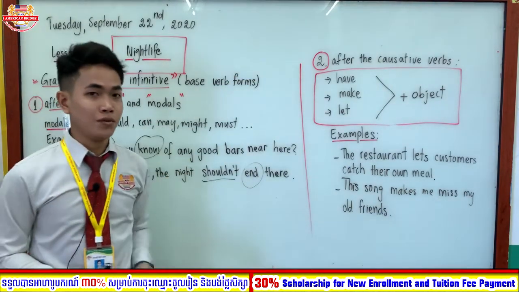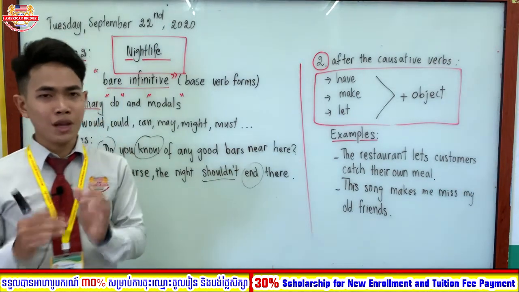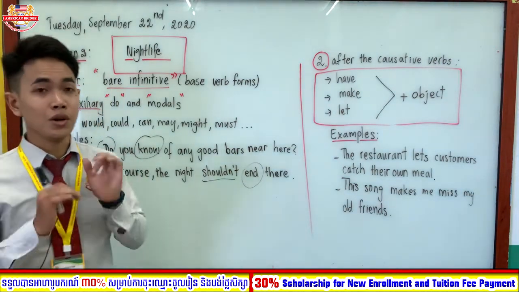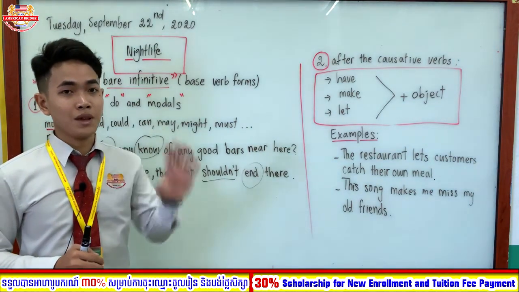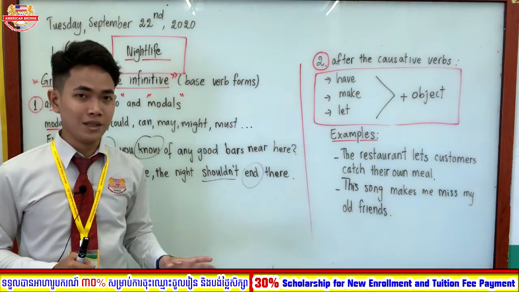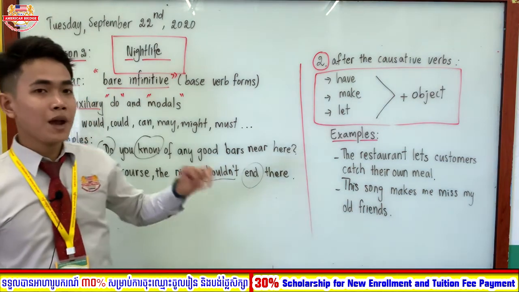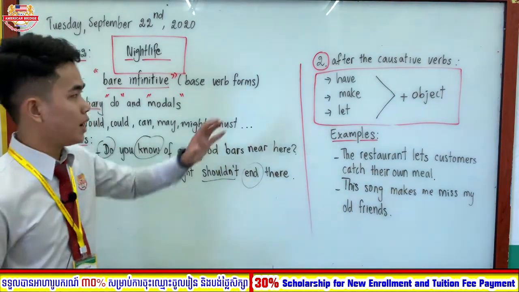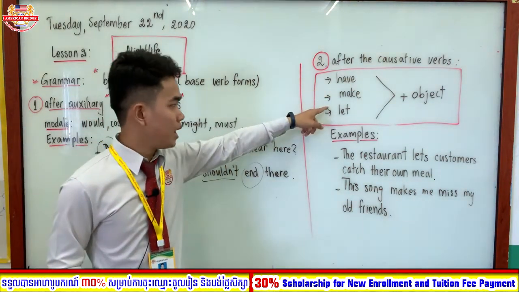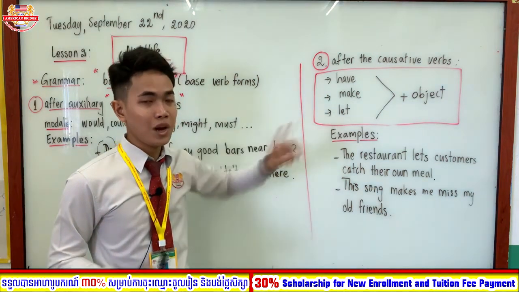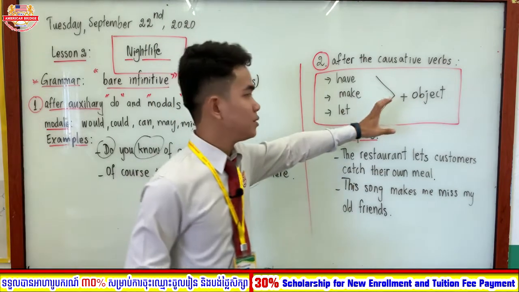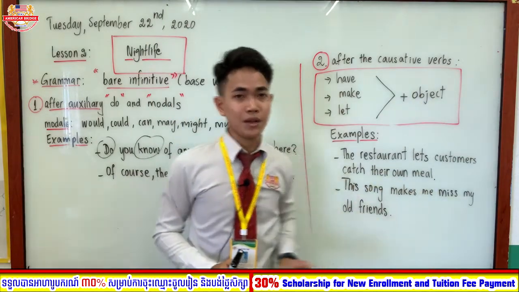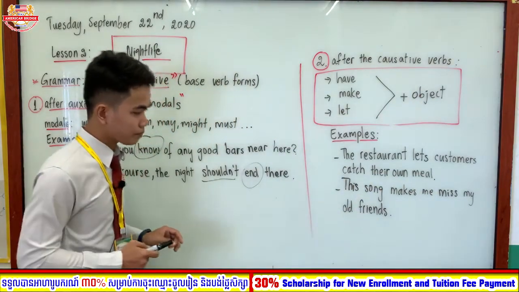All right, so now let's move on to our second use, which is using the bare infinitive after the causative verbs. So what are causative verbs, everyone? Causative verbs refer to verbs that cause something else to happen. As you see, we have three causative verbs: have, make, and let. Make sure that whenever you use these three verbs, you also need to add an object. Okay, so now let's see the example.